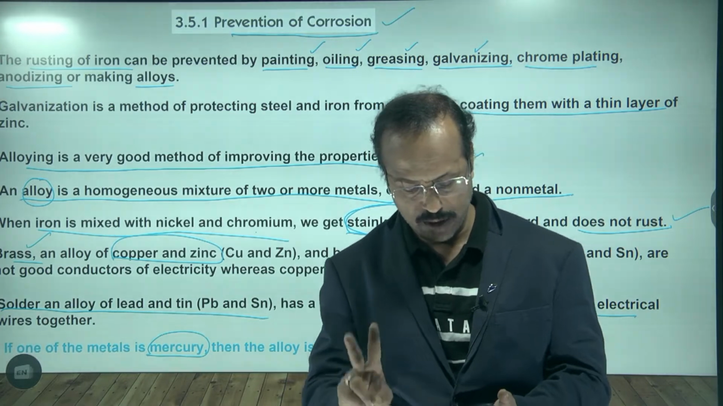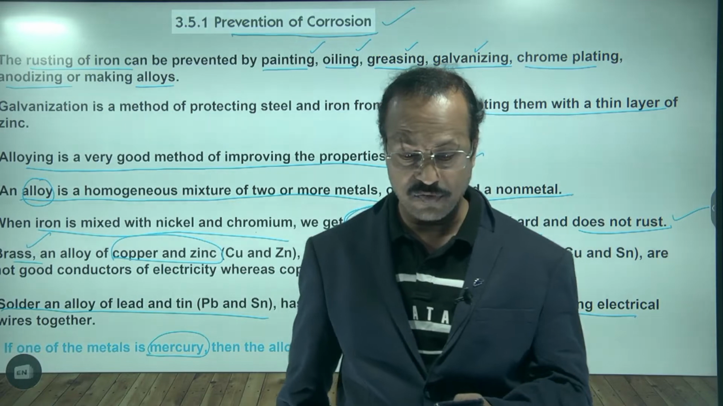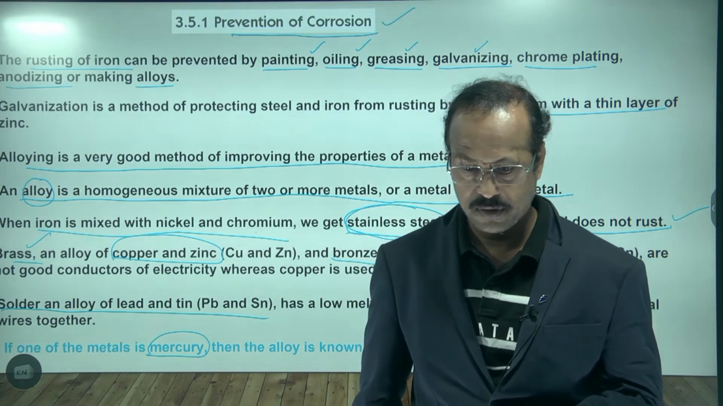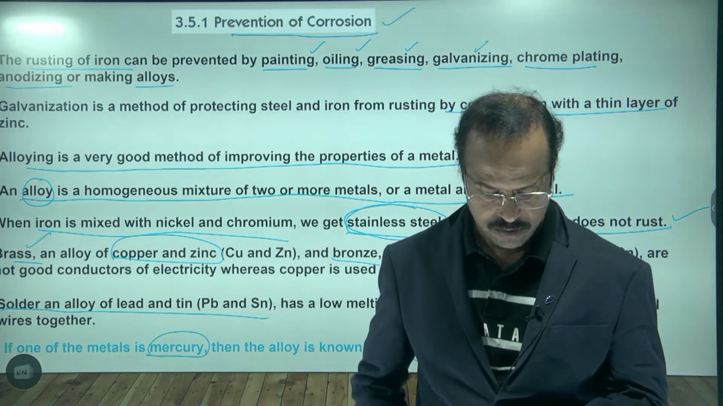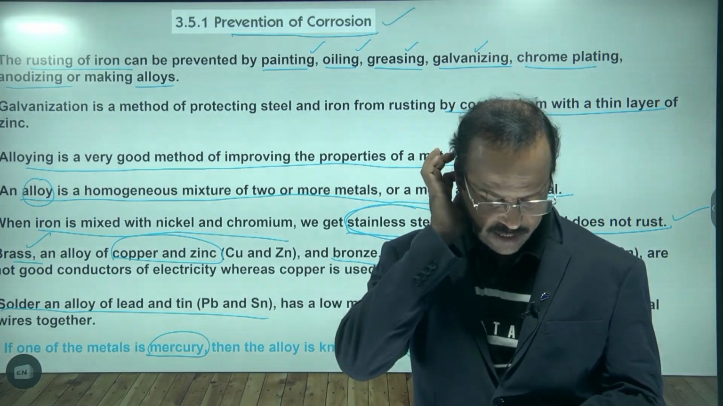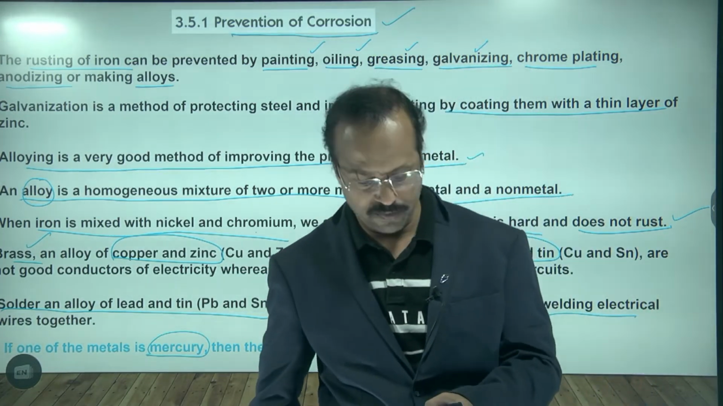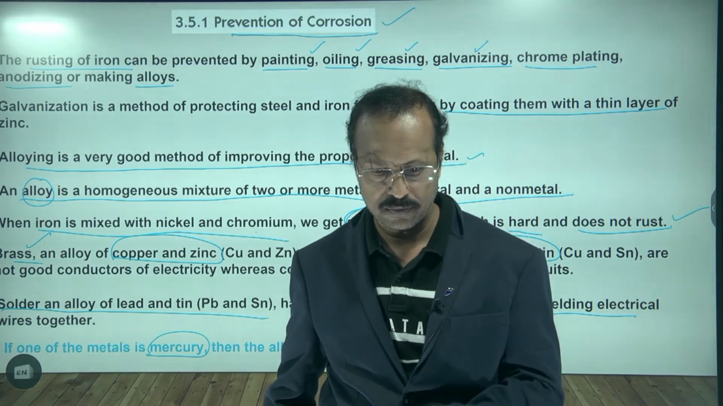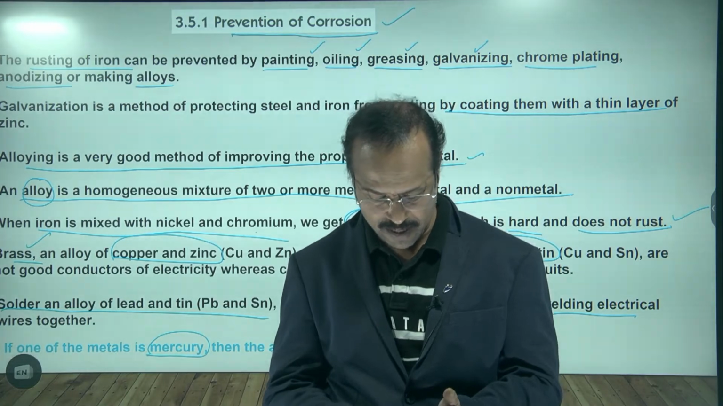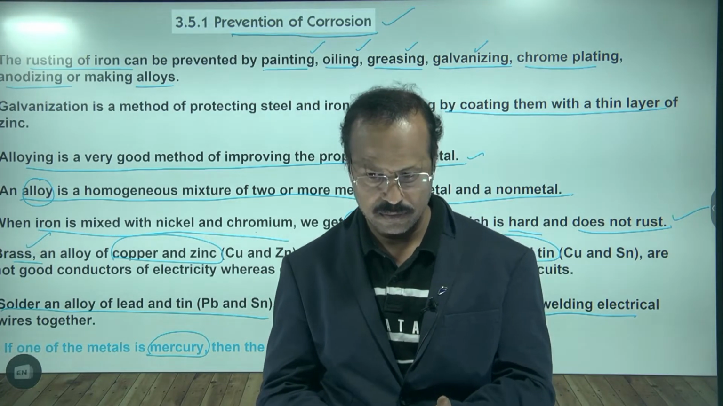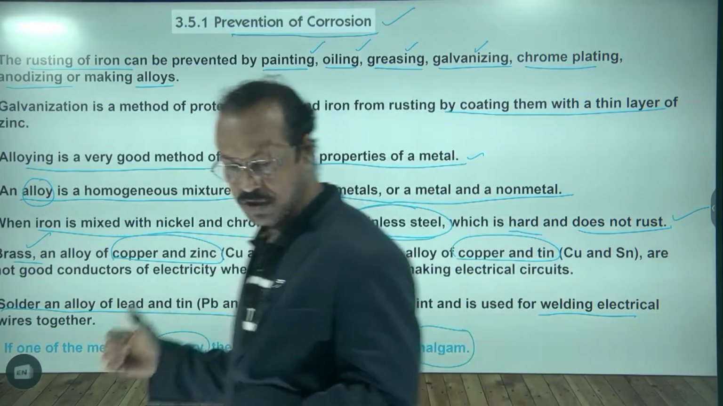Now we will have only two chapters: coal and petroleum, and the next one, synthetic fibers and plastics. Matter around us is not there this year, so we take it next year, when you come to the 9th class. So we take coal and petroleum, and synthetic fibers and plastics. Take a screenshot of this one, prevention of corrosion, also once.